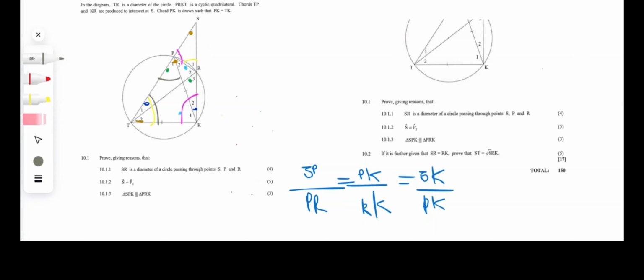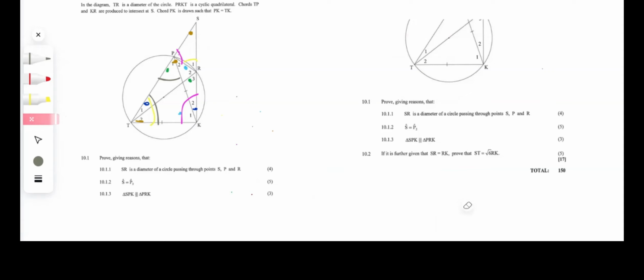So they tell us that in the diagram we have TR is a diameter, so we already went through that segment over here. We are currently busy with question 10.1.3. We need to prove, giving reasons, that triangle SPK is similar to triangle PRK. So just like I said previously, guys, let me just quickly erase this. Just like I said previously, if you want to prove that two triangles are similar to each other, you need to look at the way their letters have been arranged in the triangle's name.